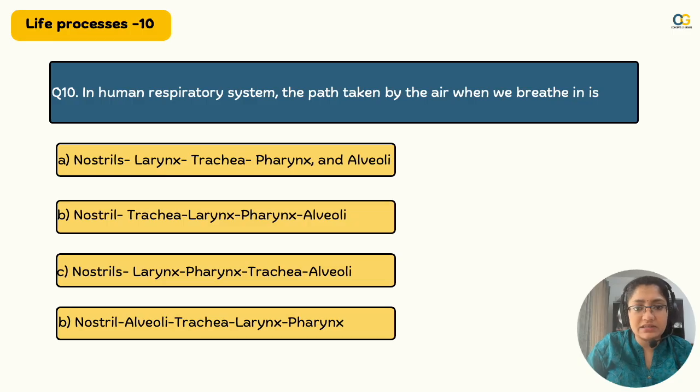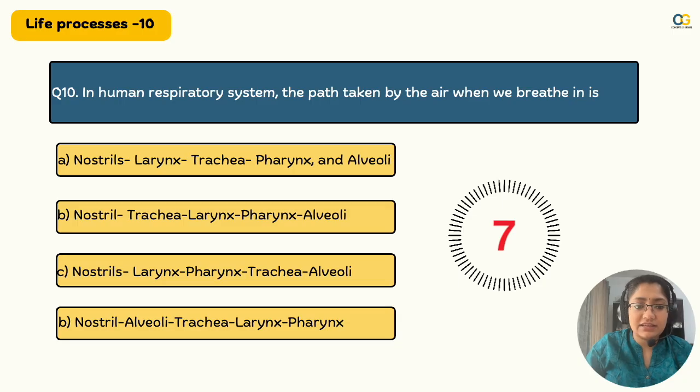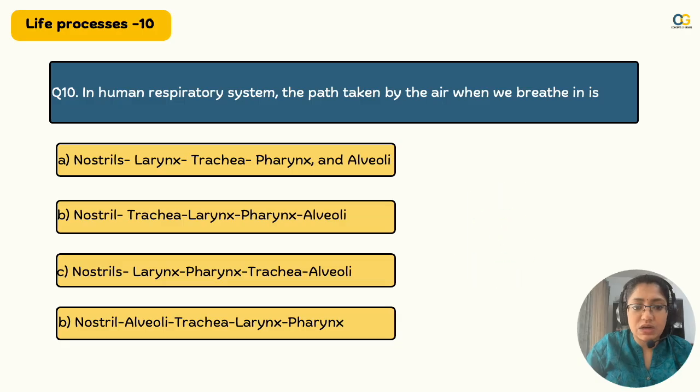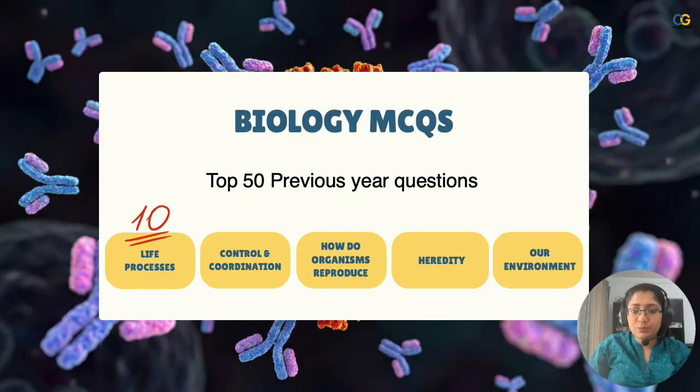In human respiratory system, the path taken by air which we breathe in is, think. Somewhere you would have seen the diagram. Try to remember something you have studied. 3, 2, 1, and the right answer is larynx, pharynx, trachea, alveoli. Yes, that's the right answer, and hope you have scored 10 out of 10 in life processes.